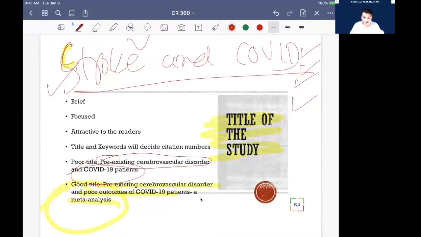So how many things are clear now? Pre-existing CVD associated with increased mortality. So I cover the outcome. Here it's hidden, but increased mortality is a second outcome. COVID-19 cohort, name of the cohort. Hospitalized patients, so now I know that these are not mild and moderate patients. It's severe, hospitalized patient study. And this is a meta-analysis. That is the best title. So be very careful choosing the title.